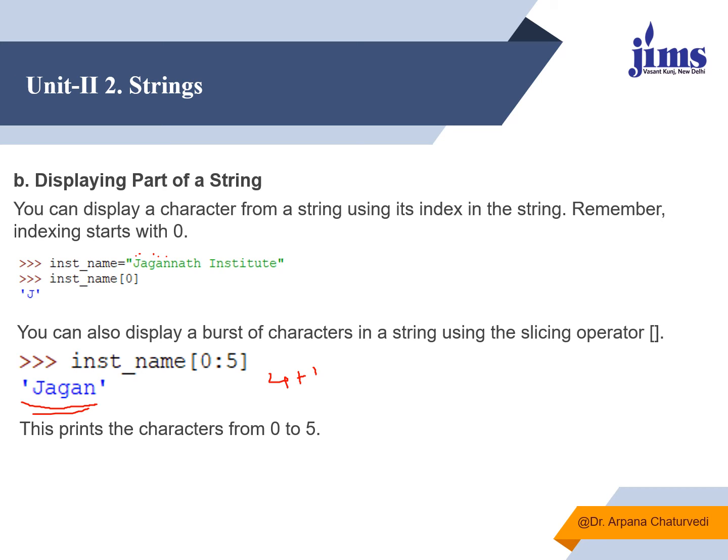You have to remember that this is also known as the slicing operator, because we are cutting a slice from the string, starting from 0 and going till the 4th character. As I want to display the first 5 characters, they will be 0, 1, 2, 3, 4. Now 5 means the 6th character. We always have to increase the length by one more character, which is basically a delimiter, and it will extract the slice from 0 to the 4th character only.